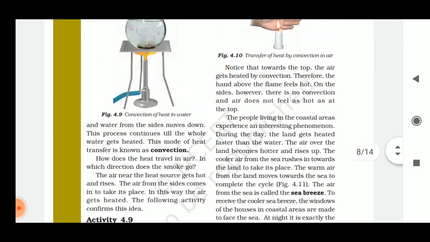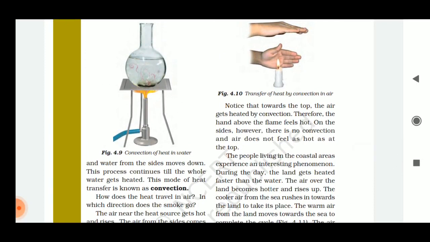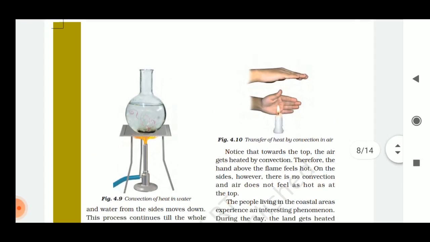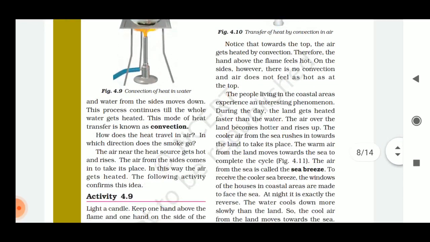See, this is the convection of heat in water. Here the transfer of heat is done by convection. So the process continues till the whole water gets heated. This mode of heat transfer is known as convection. Yes, this is the convection. It will continue until the water gets heated.